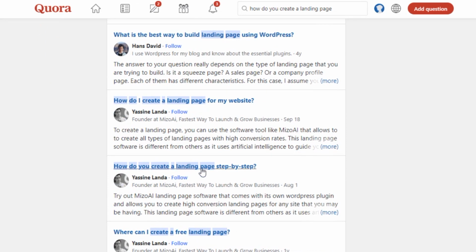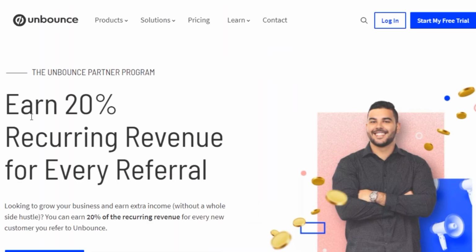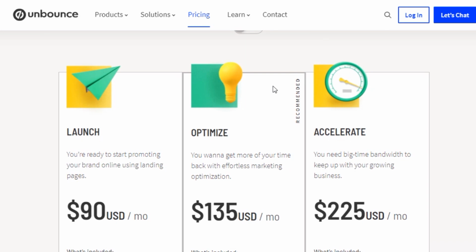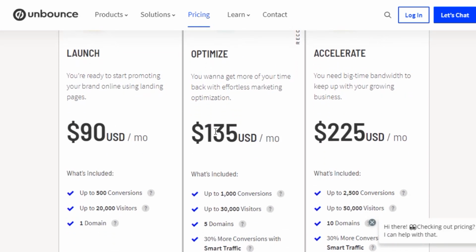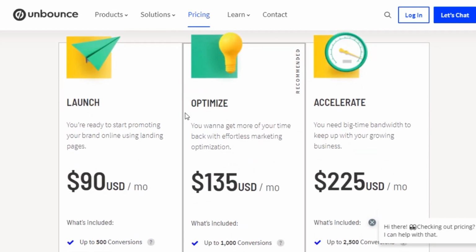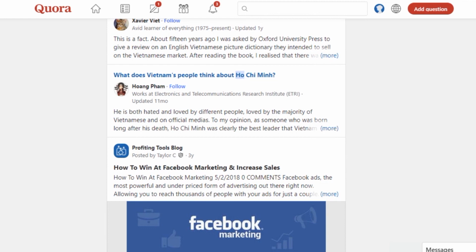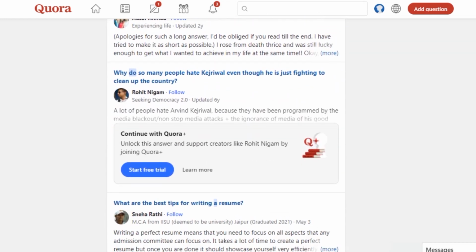This is going to be your best opportunity to refer and get free traffic to the Unbounce website by using your referral link, and you're able to earn 20% of the recurring revenue and commission. Depending on what packages they eventually purchase, the more expensive packages that they choose, the more money you will earn, just like that. I showed you the maximum earnings up to $720 in commission. This is an extremely powerful strategy to get started as a complete beginner.